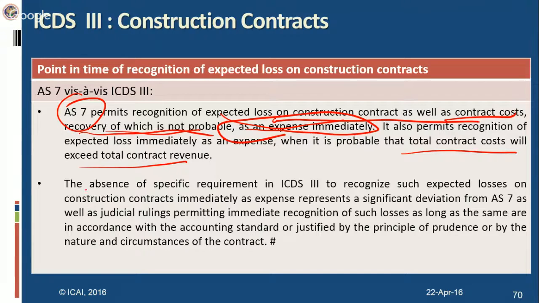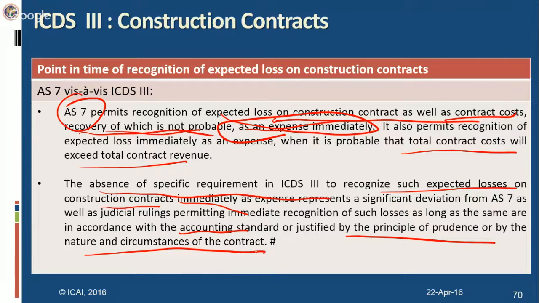However, there is an absence of specific requirement in ICDS 3 to recognize such expected losses on construction contracts immediately as an expense. So, by implication, what happens? You have to recognize these expected losses also on percentage of completion method. And this is a deviation from AS7. It may be noted that judicial rulings also so far permitted immediate recognition of expected losses as long as the same were in accordance with the accounting standard or justified by the principle of prudence or by the nature and circumstances of the contract. However, with the notification of ICDS 3, now these losses have to be recognized on percentage of completion method and they can't be recognized immediately.